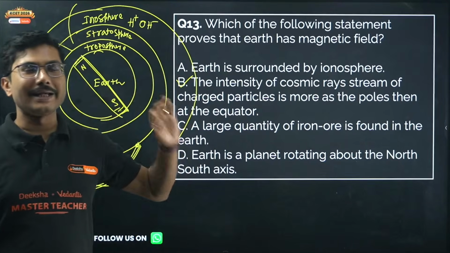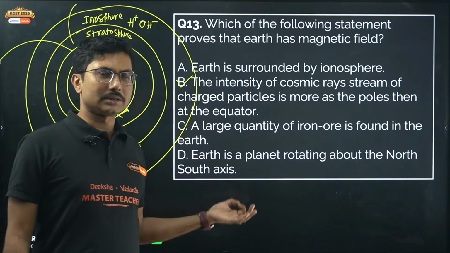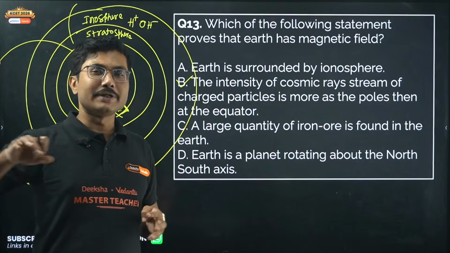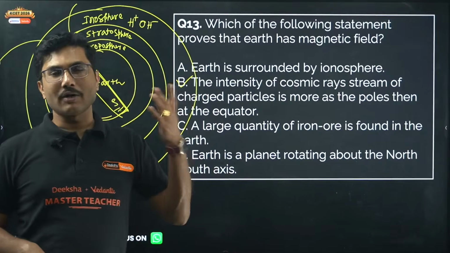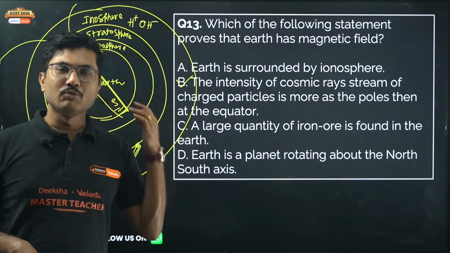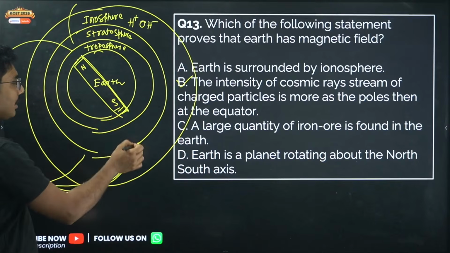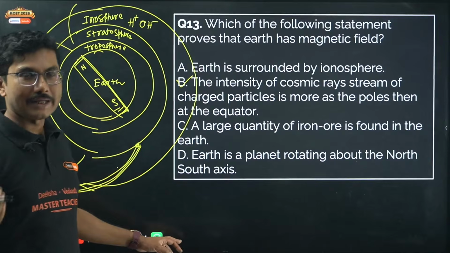Cosmic ray means high energy charged particles: electron, proton, neutron or ions. They are all coming from stars, and our universe is filled with cosmic rays. Radiation is one thing, and cosmic ray means moving, high energy particles. When they interact with Earth's atmosphere near the pole, we see northern lights and southern lights.